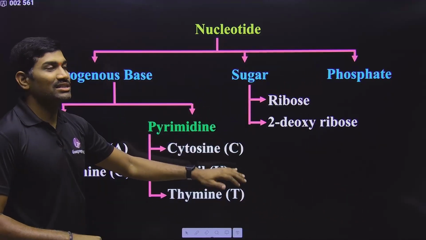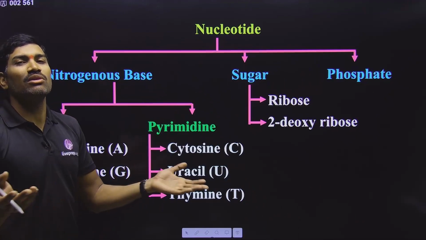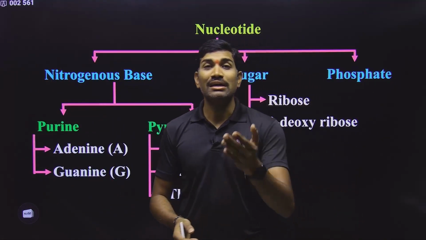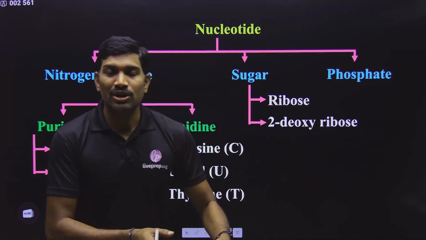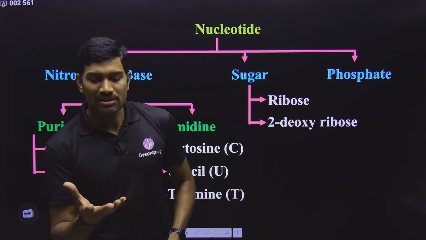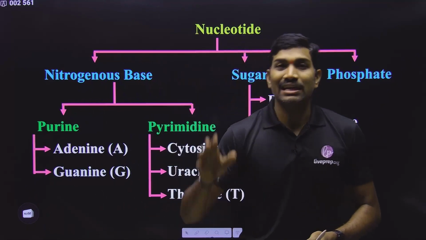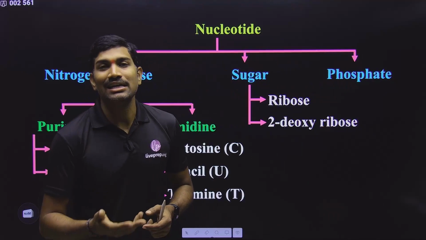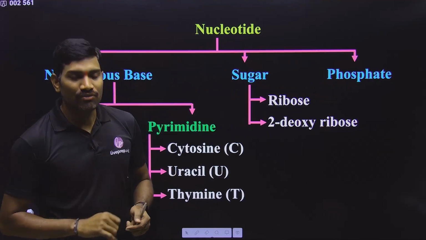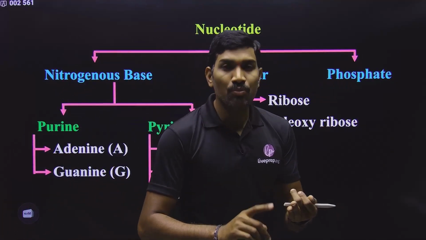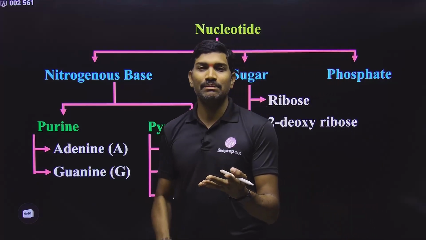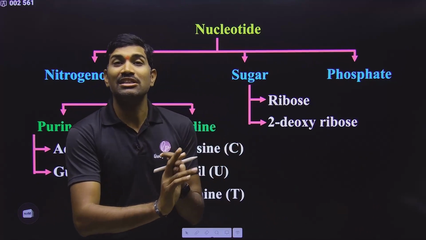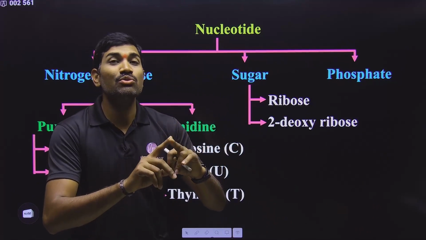So polynucleotide means what? Many nucleotides are there. If many nucleotides are attached to each other, what will be formed? Nucleic acid will be formed. In biomolecules we studied tissue analysis, where we studied filtrate and retentate. Retentate is also called the acid insoluble pool or acid insoluble fraction. It has 4 components: proteins, polysaccharides, nucleic acids and lipids. Lipids are not true macromolecules, they are not actually polymers, but the remaining 3 are polymers. In that we studied the nucleic acids.